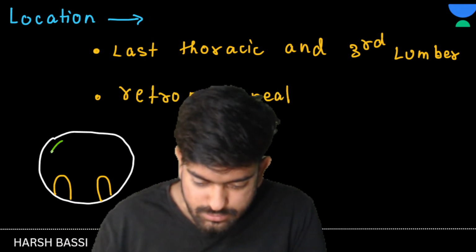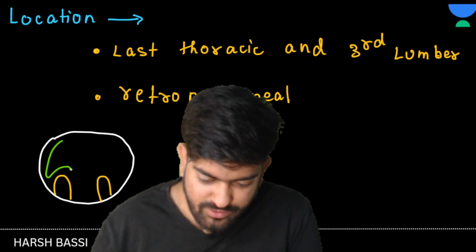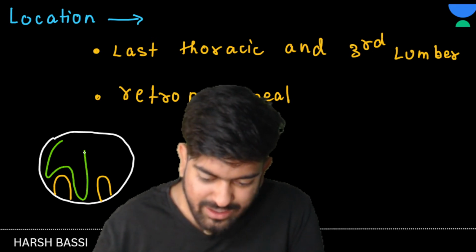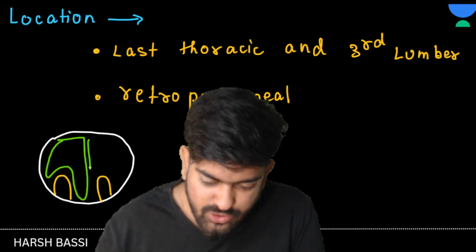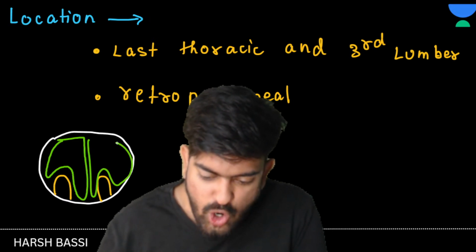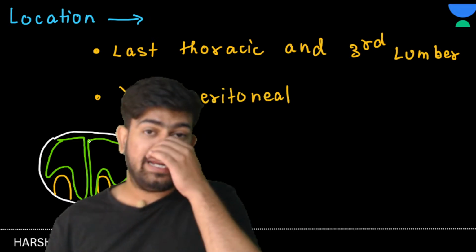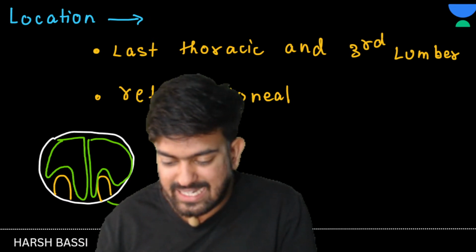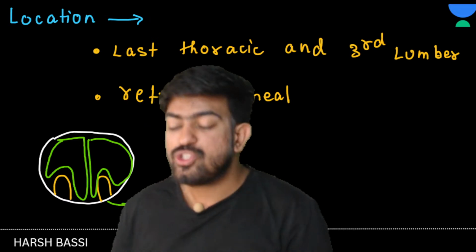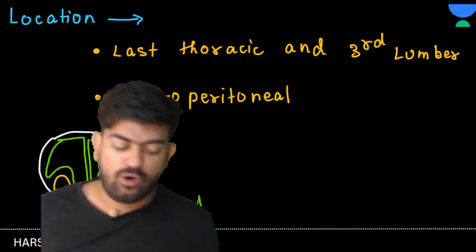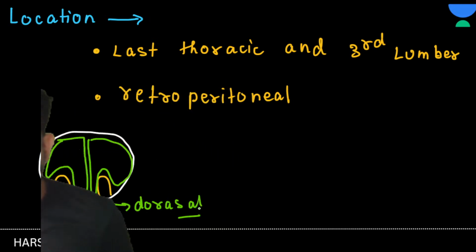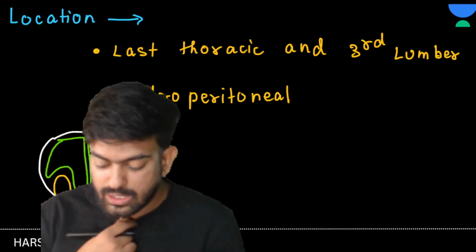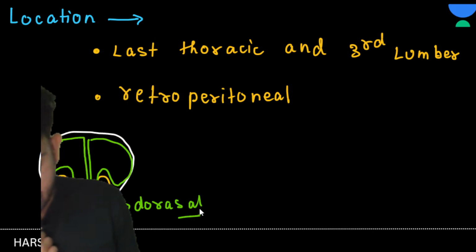So here, the kidney is covered by the peritoneum only on one side, and on the other side it is attached to the dorsal wall. So such types of organs are known as retroperitoneal organs. Okay, clear to everyone? Yes, great.